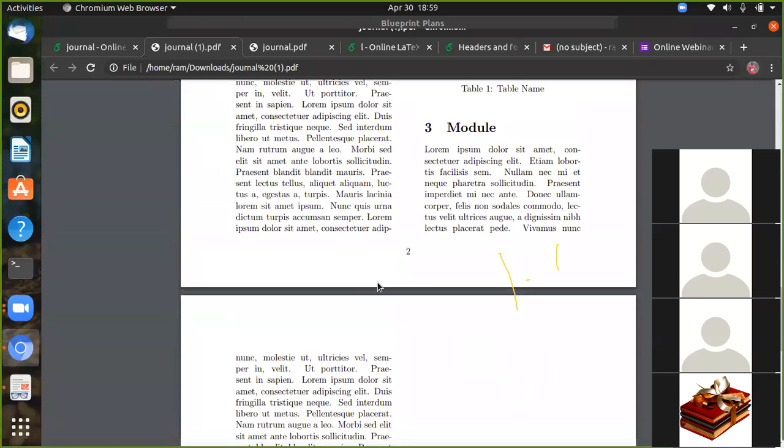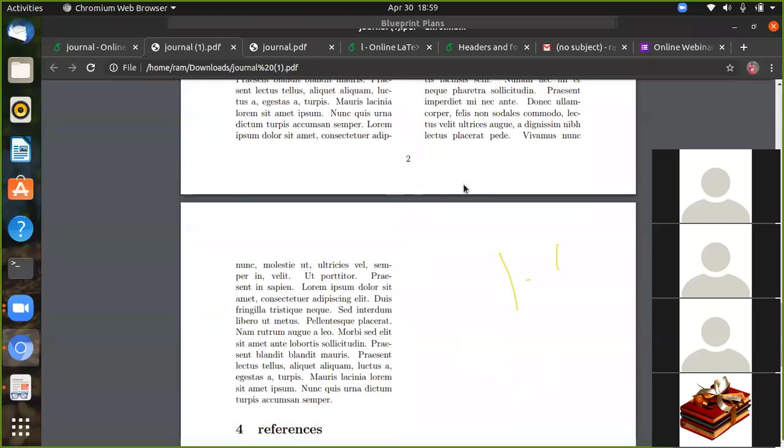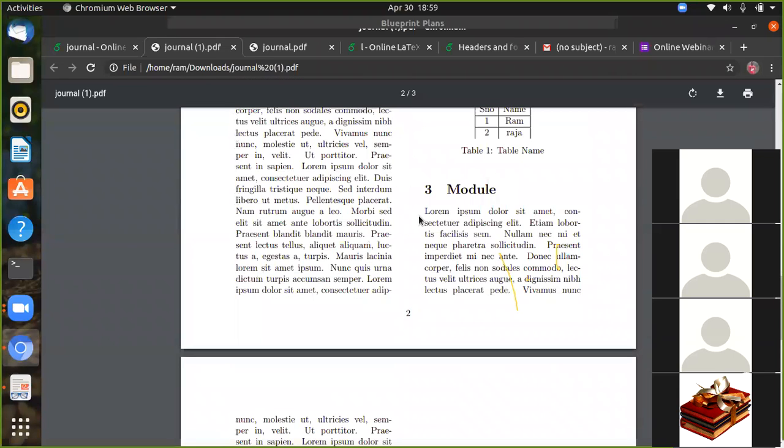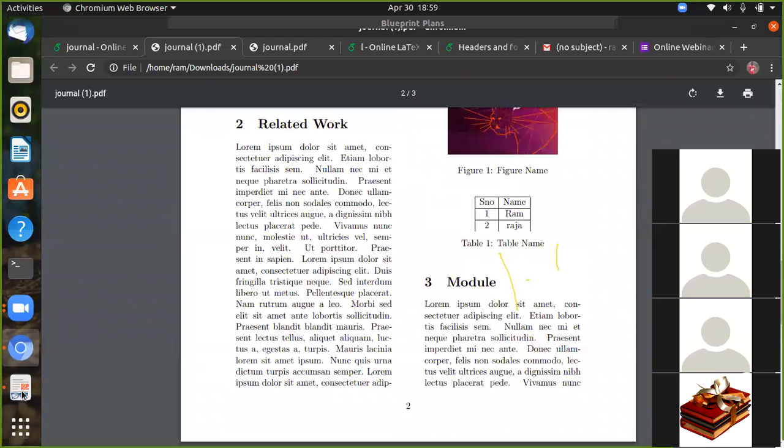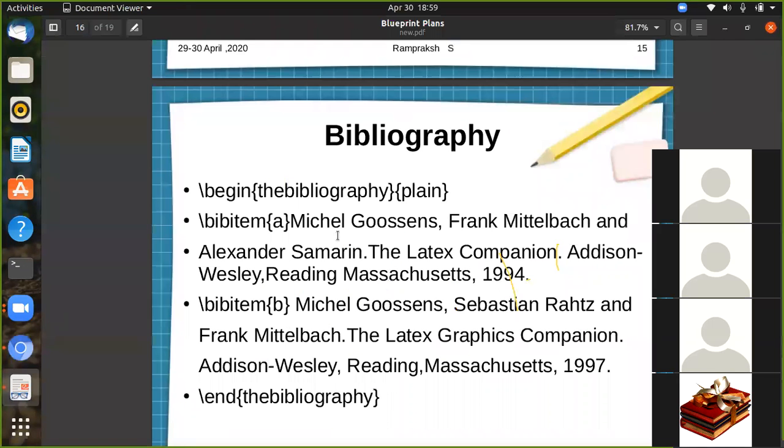So footnote, suppose you can write some footnotes. You can write the footnote also. Okay, in the footnote, suppose, right here.